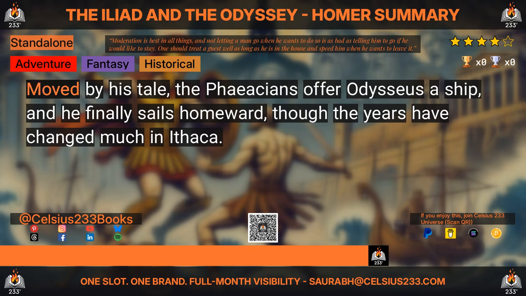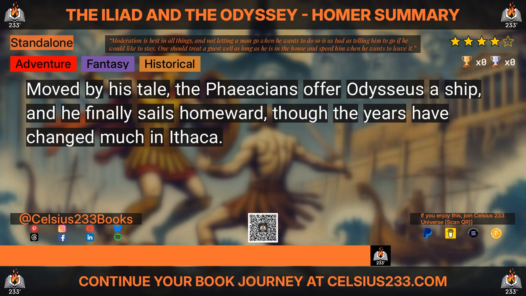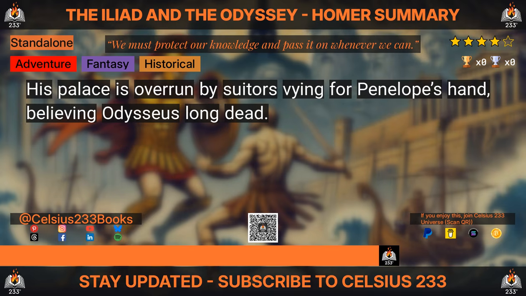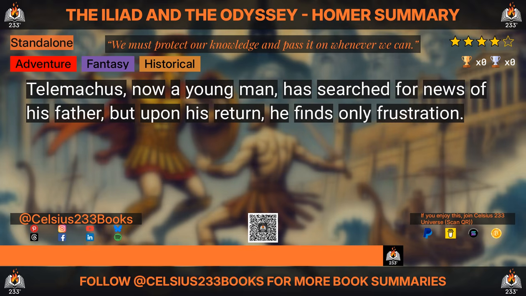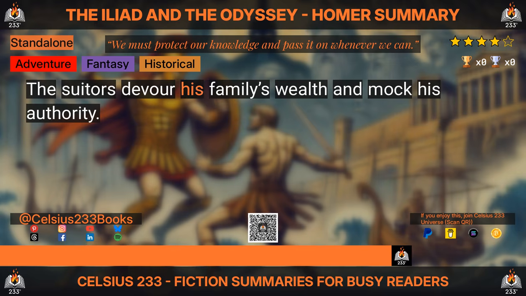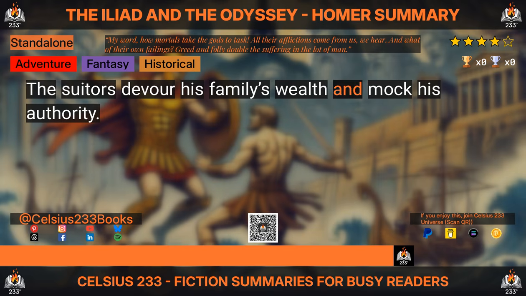island. Moved by his tale, the Phaeacians offer Odysseus a ship, and he finally sails homeward, though the years have changed much in Ithaca. His palace is overrun by suitors vying for Penelope's hand, believing Odysseus long dead. Telemachus, now a young man, has searched for news of his father, but upon his return, he finds only frustration. The suitors devour his family's wealth and mock his authority.